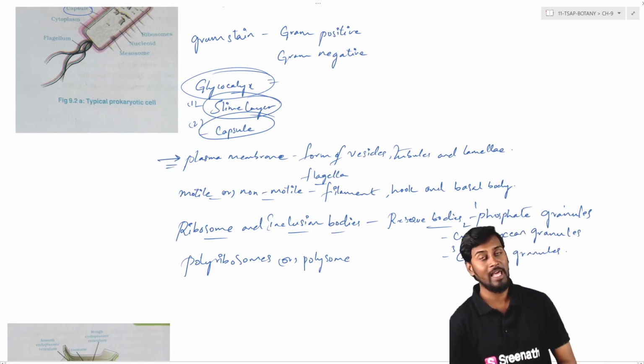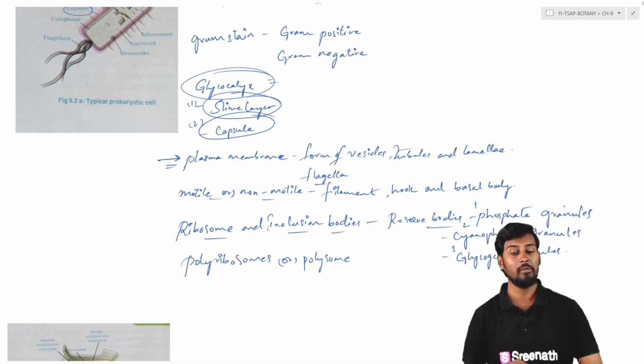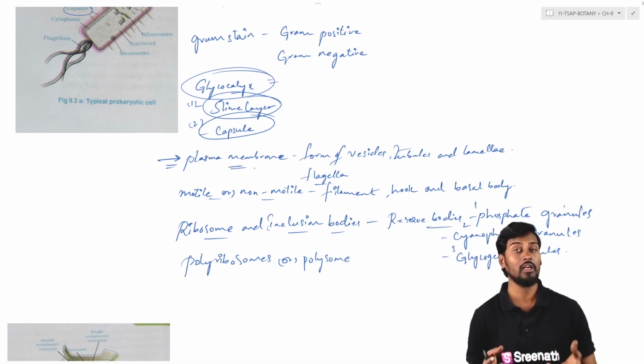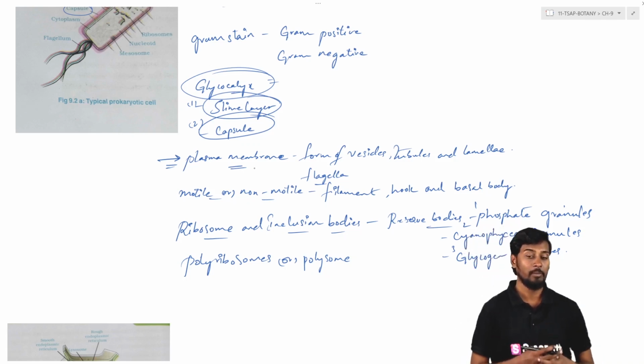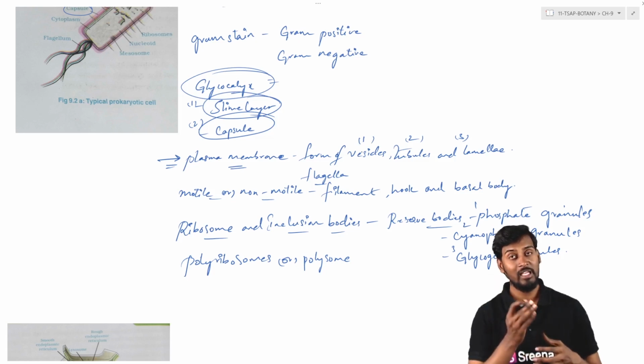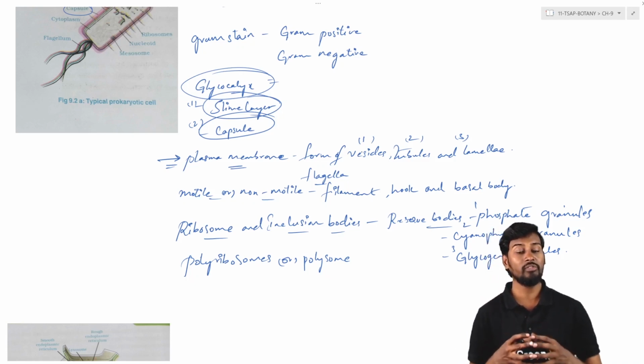So the plasma membrane or plasma lemma is the third layer in the entire cellular envelope. The plasma membrane covers all the cytoplasm, cellular organelles and cellular contents entirely. Here we can see the plasma membrane is present in the form of vesicles, tubules and lamellae. So the plasma membrane shows different kinds of structures. Either they may be spherical vesicles, or tubules, or lamellae, that is the network. So these kinds of things are very important.